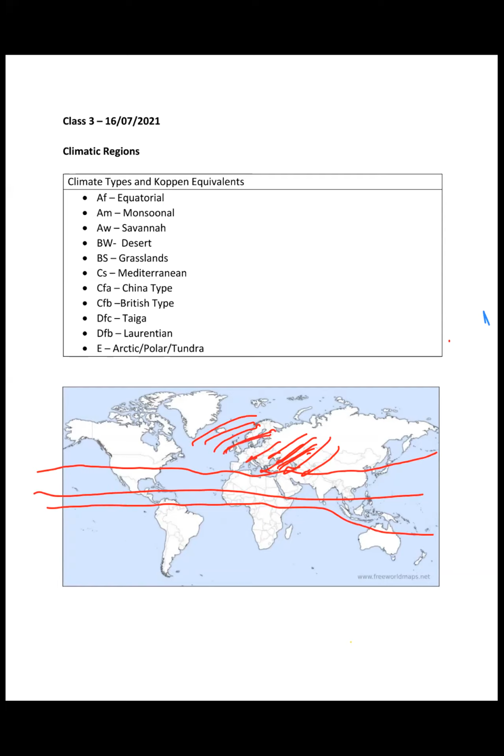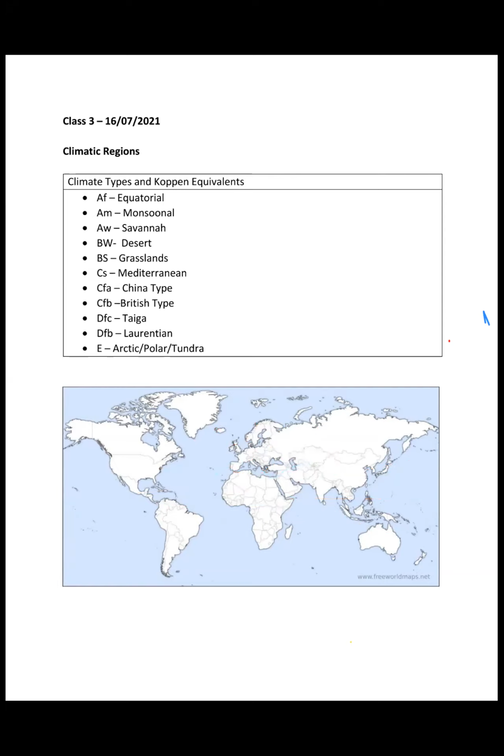Did you get this? Yes, sir. Got it. Right? So trade winds are like this in summer. They are offshore and they're not able to bring rainfall.